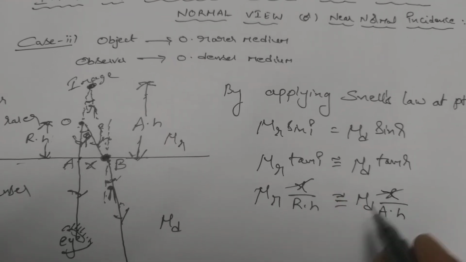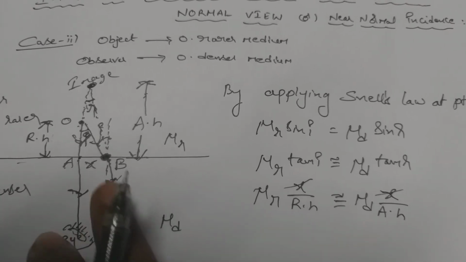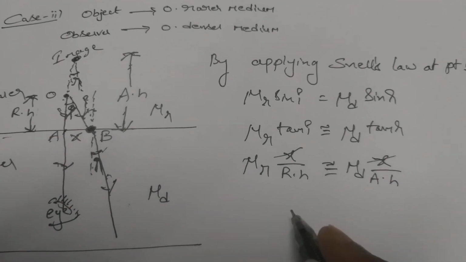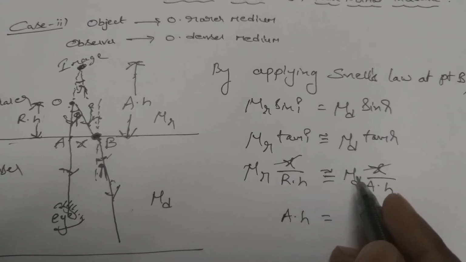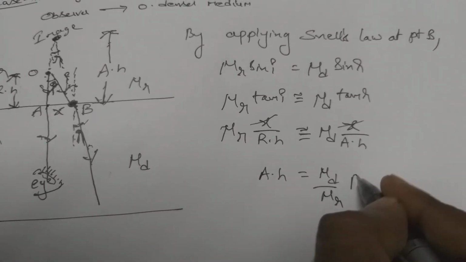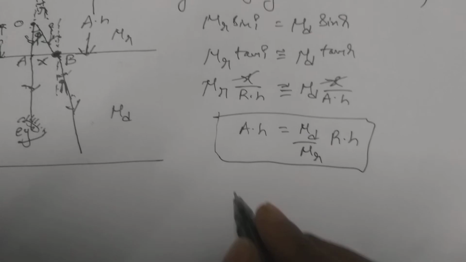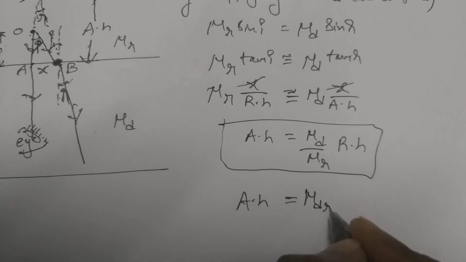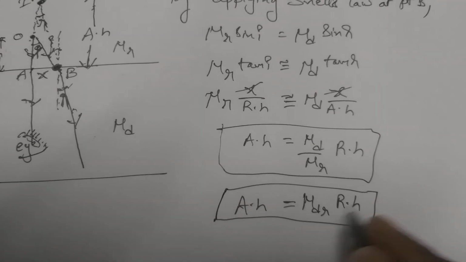So x gets cancelled. Mu r by real height is equal to mu d by apparent height, we got. For the apparent height expression, we can write apparent height equals mu d on the right side, and mu r by real height: mu r comes to the denominator and real height comes to the numerator. So apparent height is mu d by mu r into real height. We can write mu d by mu r as mu d r. So we got an expression for apparent height as mu d r times the real height.